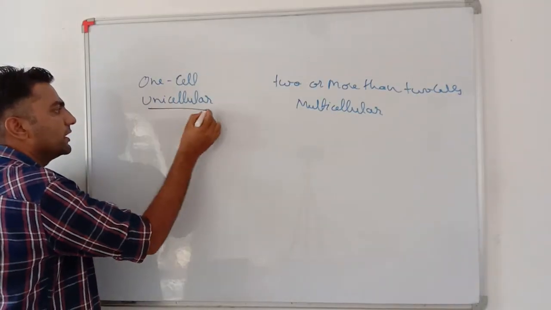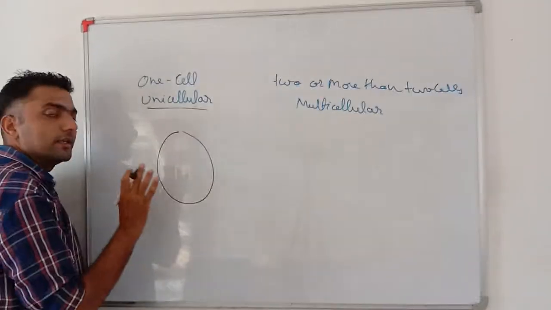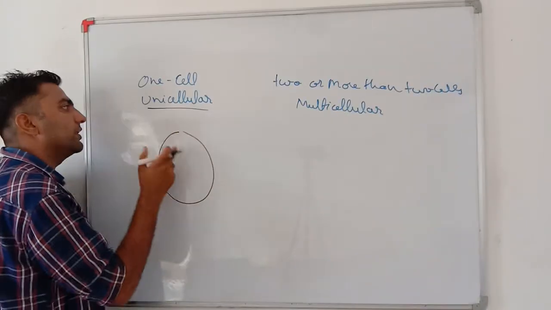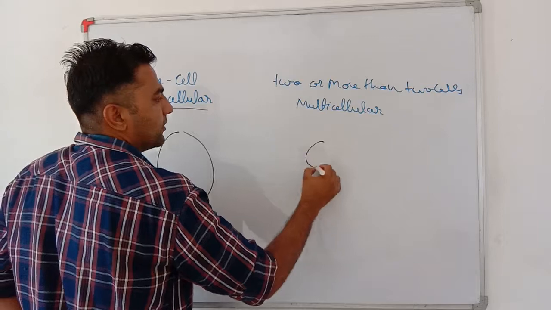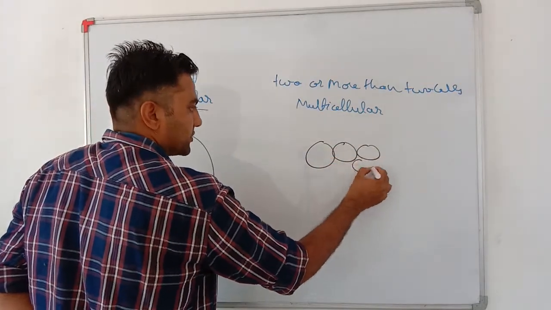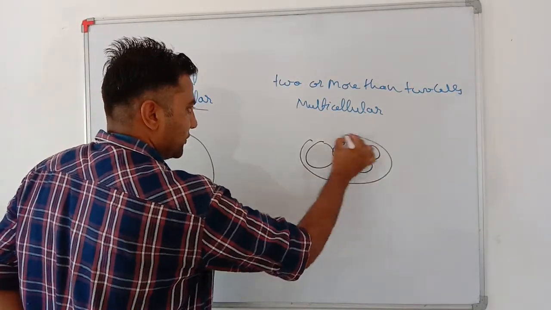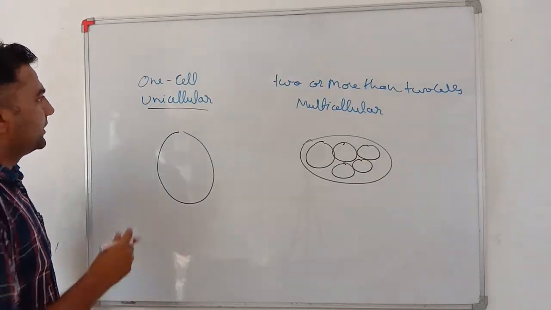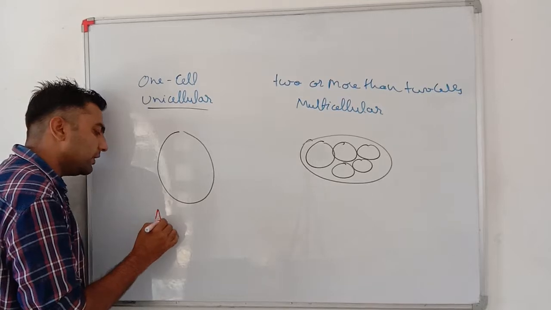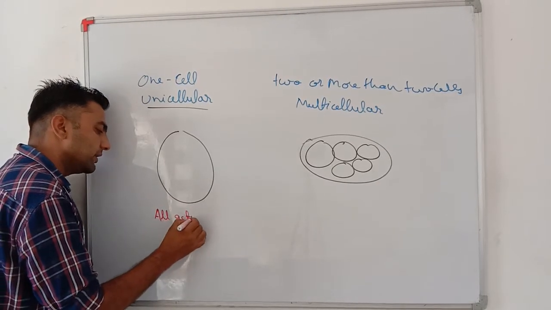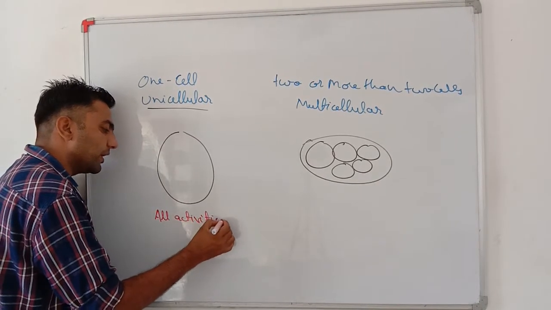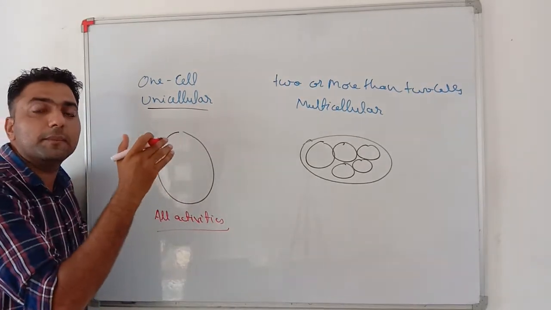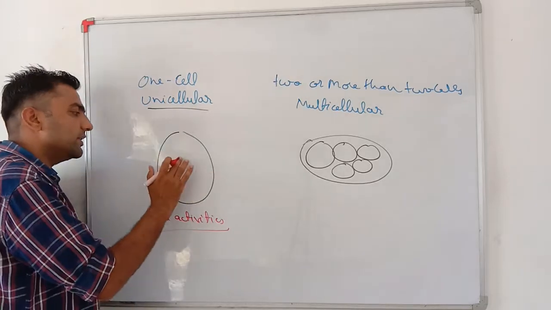Very important: in a unicellular organism there is a single cell, and this single cell is the whole structure of that organism. In multicellular organisms, many cells constitute a single organism. To survive, any organism needs to perform certain basic activities because it is alive.